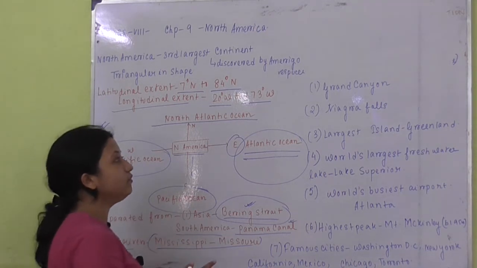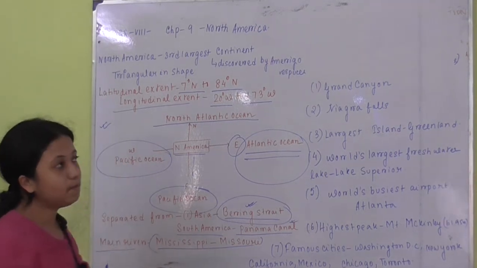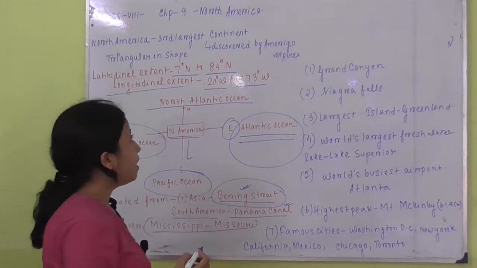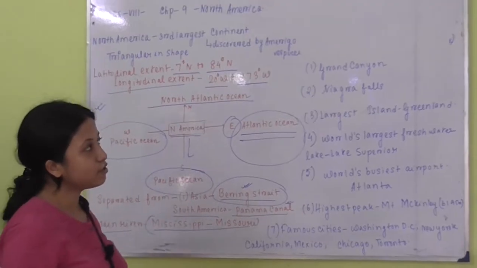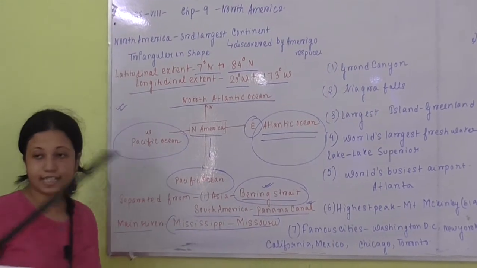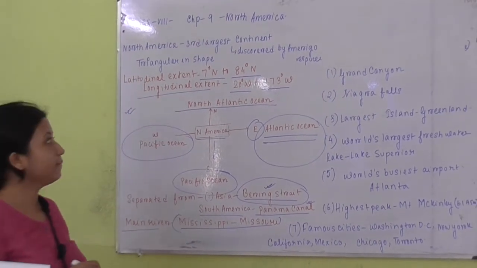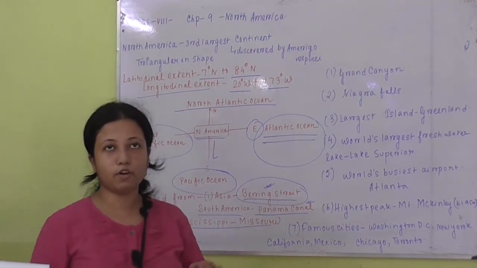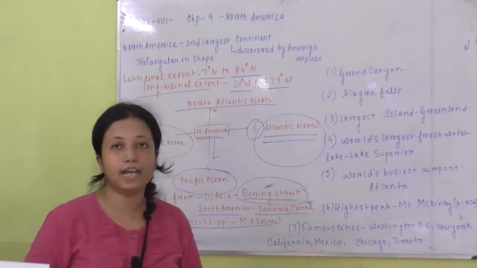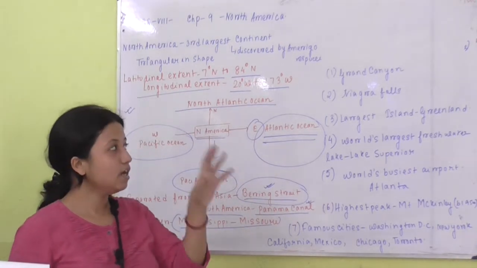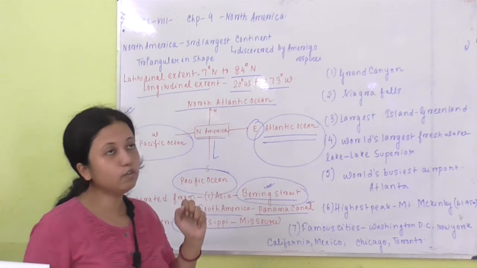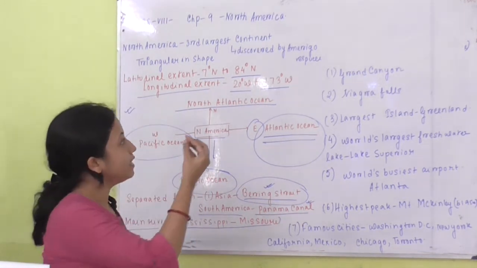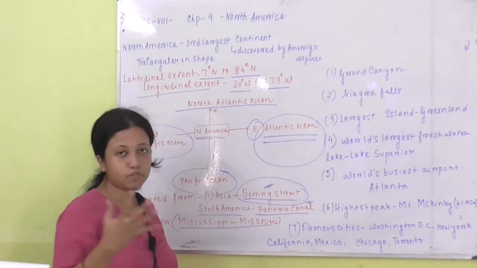Now there are certain features which are very important for North America, or worth mentioning. First, a brief history about the discovery of North America. The Europeans started navigating newer lands, and Columbus first discovered the route, but he was not able to actually reach North America. He reached the West Indies.